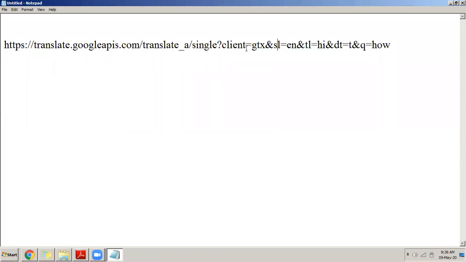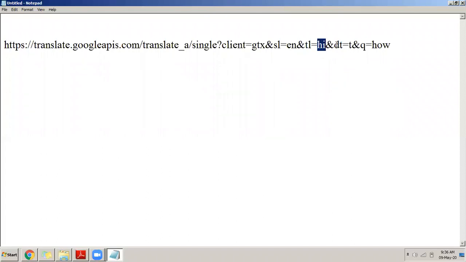Now look at the different types of parameters we are passing. The first parameter says client is GTX. Don't worry much about what GTX and client mean. Look at the second parameter here: sl is equals to en, and tl is equals to hi. EN means English and HI means Hindi.